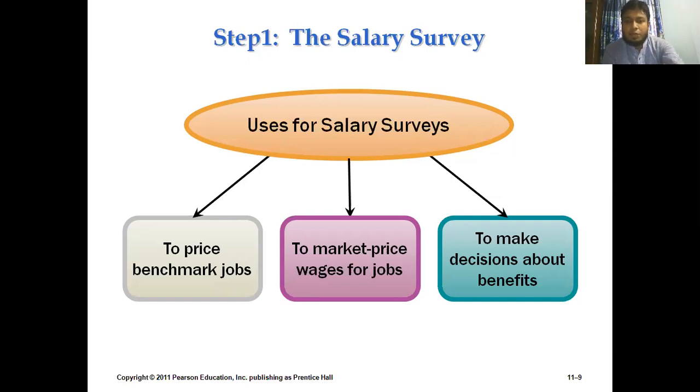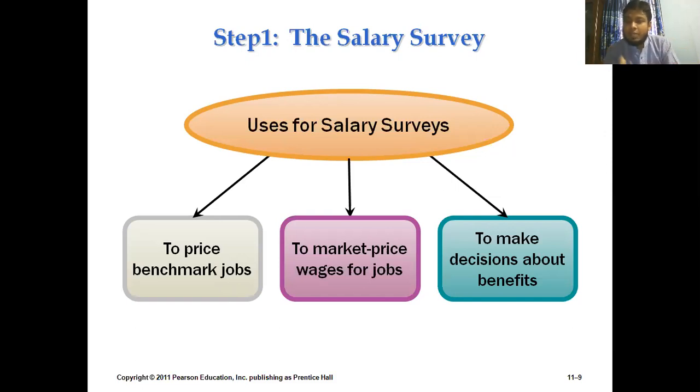And then what we are experiencing is the market price wages for that job, market price. That means as we have said, the benchmark will suggest to us the international standard, but we need to gather information about the local standards, or the local economy market standards. So we will have a clear idea about the local market range or the price level from doing a salary survey. So salary survey is very important for organizations to gather information about the current market price.